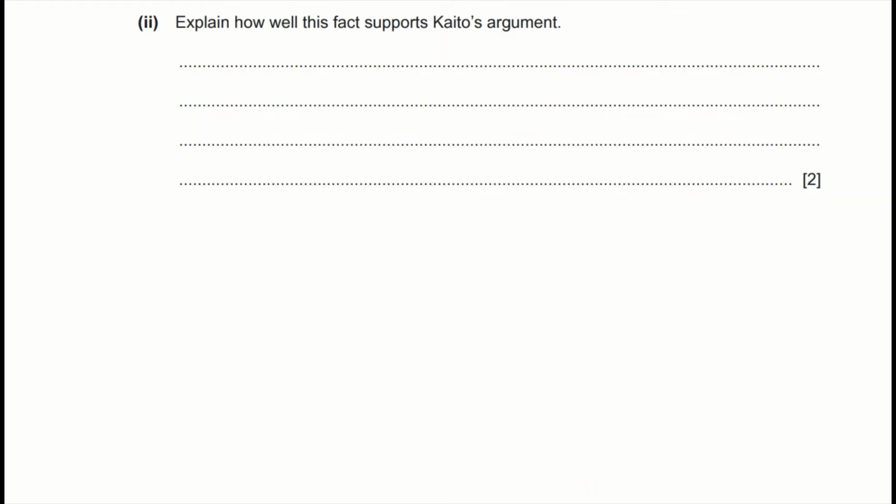Question 3b2. Explain how well this fact supports Kaito's argument. So when they ask you these kinds of questions, you have to explain why the fact supports his argument. You can say that it's relevant to the argument. It's based on research and evidence.